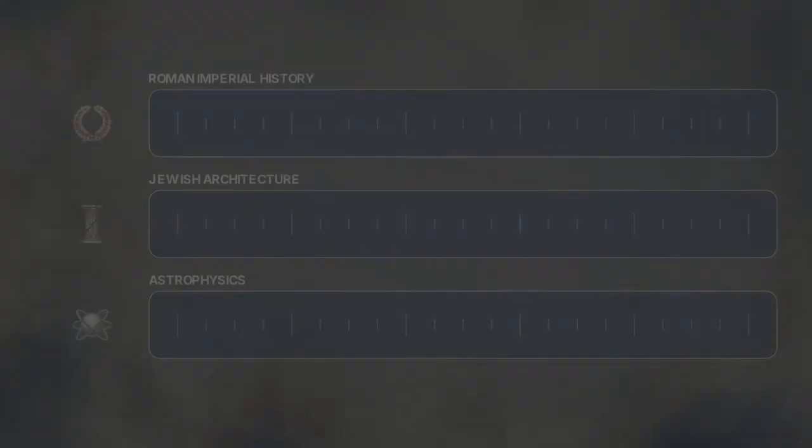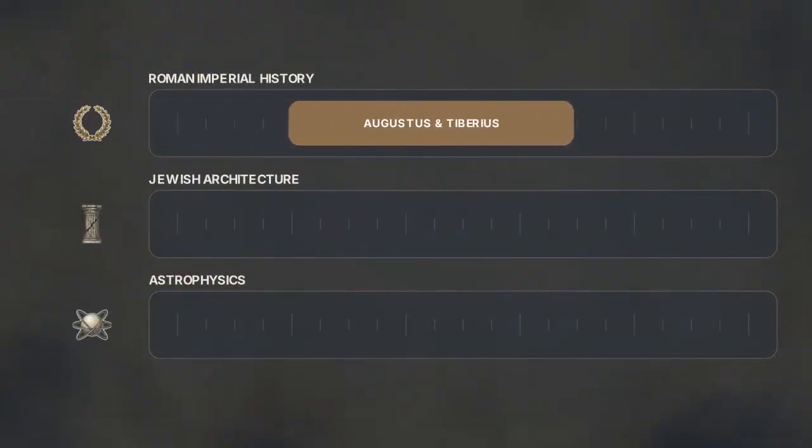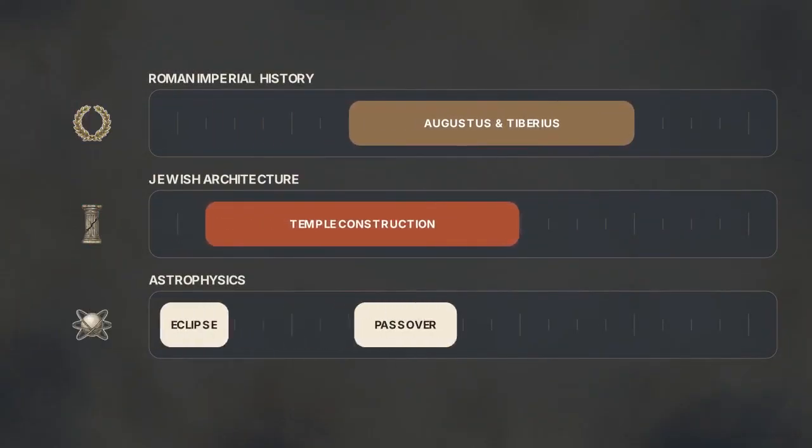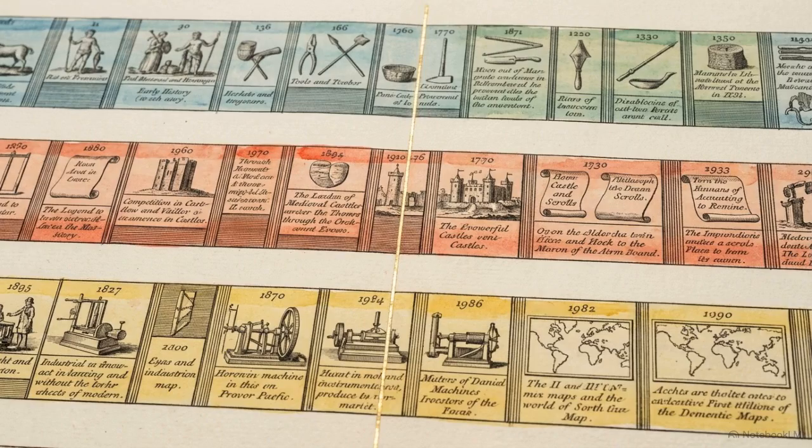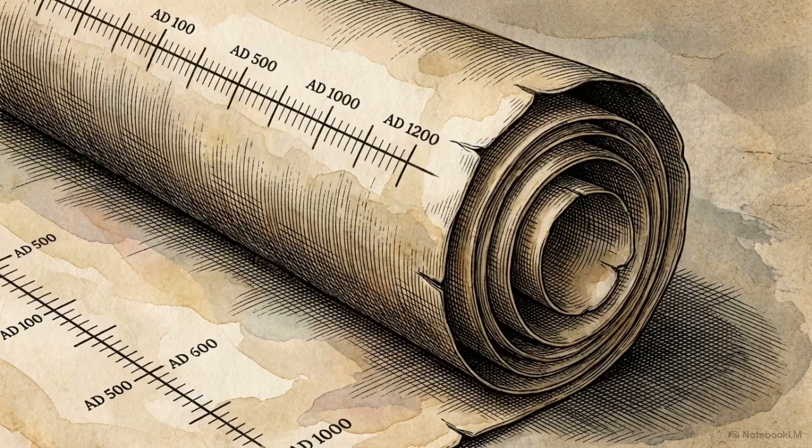This master timeline compiles these three independent streams into a single structural framework, layering Roman history, Jewish architecture, and astrophysics. Only when an event aligns across all three of these independent scientific and historical metrics, only then can it be considered chronologically verified. We begin plotting our master timeline with a chronological marker found in the Gospel of Luke, a